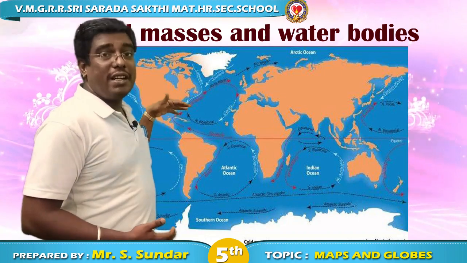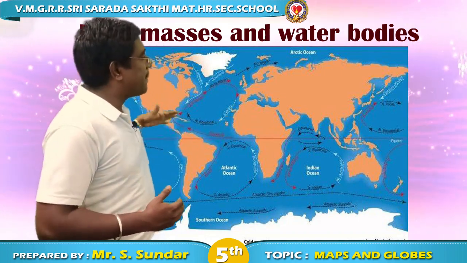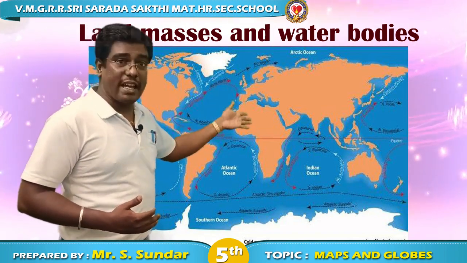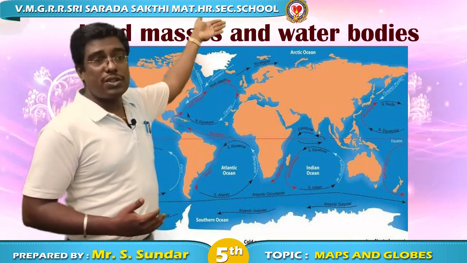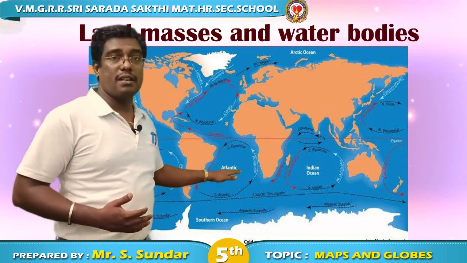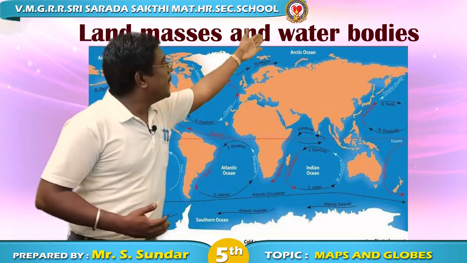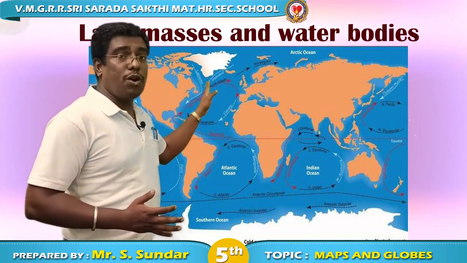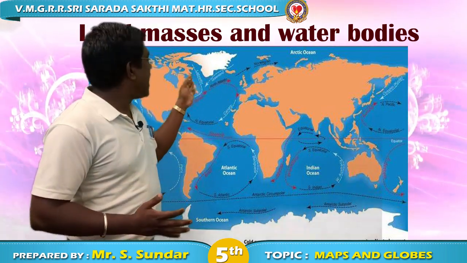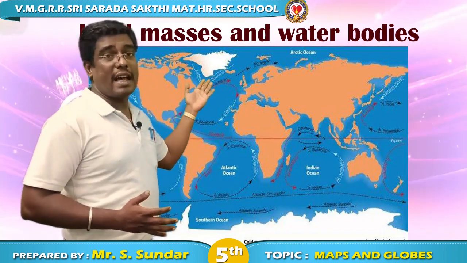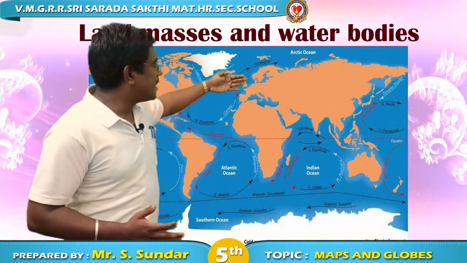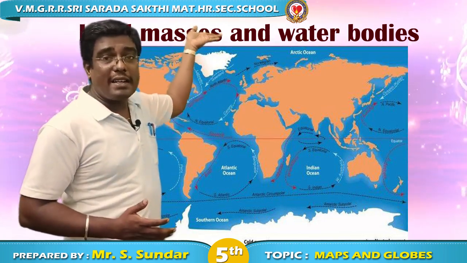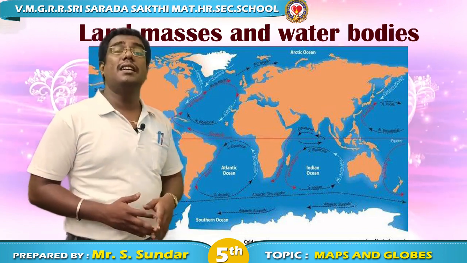So what is the name of the ocean? Pacific Ocean, which is present at most of the places, Atlantic Ocean, Indian Ocean, Arctic Ocean, and Antarctic Ocean. Pacific Ocean is present over a large area. Atlantic Ocean is present between Africa and America. Indian Ocean is located just below India, and above is Arctic and below is Antarctic.